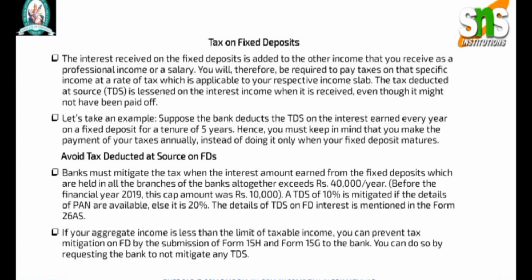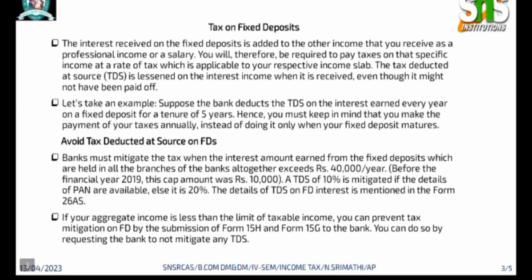Suppose a bank deducts the TDS on the interest earned every year on a fixed deposit for a tenure of 5 years. Hence, you must keep in mind that you make the payment of your tax annually instead of doing it only when your fixed deposit matures. Avoid tax deduction at source on FDs.